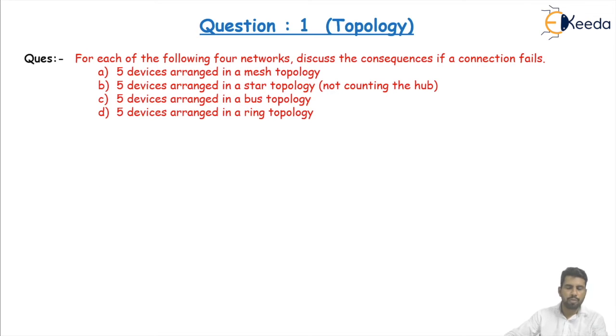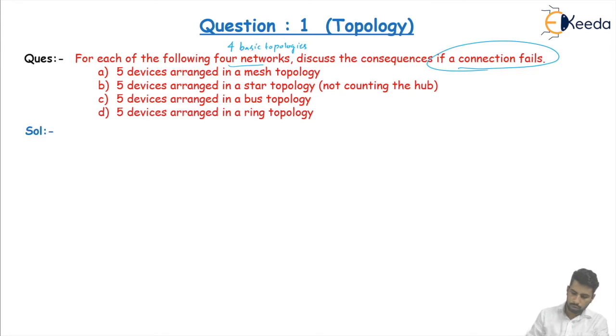Our first question in topology is related to connection failure. What are the effects of any type of failure in a topology on our communication? The question is, for each of the following four networks, which are our four basic topologies, what is the consequence if a connection fails? Now we'll go for the solution.